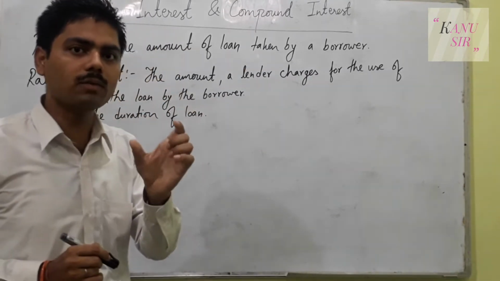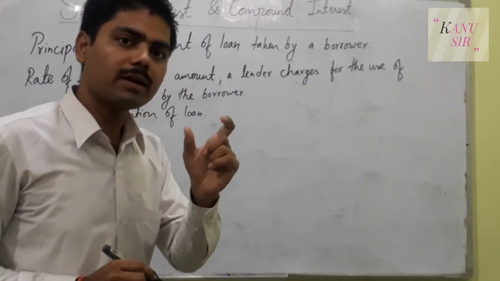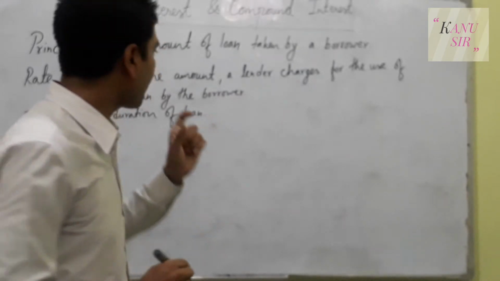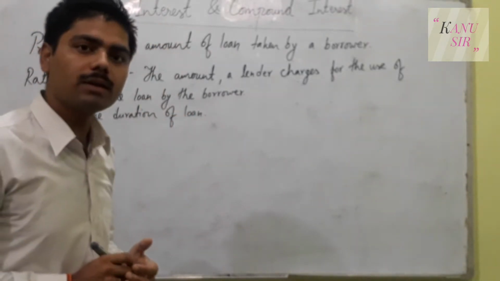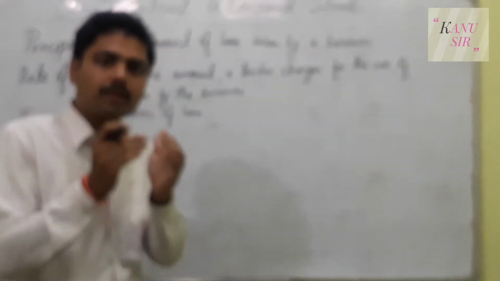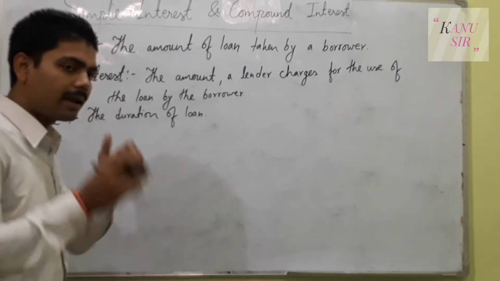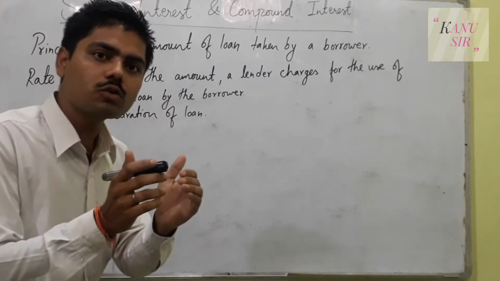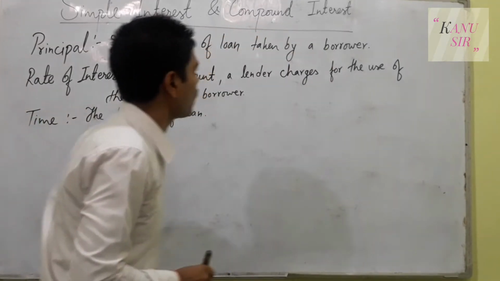That extra amount is the interest, or that amount is called simple interest. Under what percentage the money is given, that rate is called rate of interest, and the extra amount which you have paid is called simple interest or compound interest.